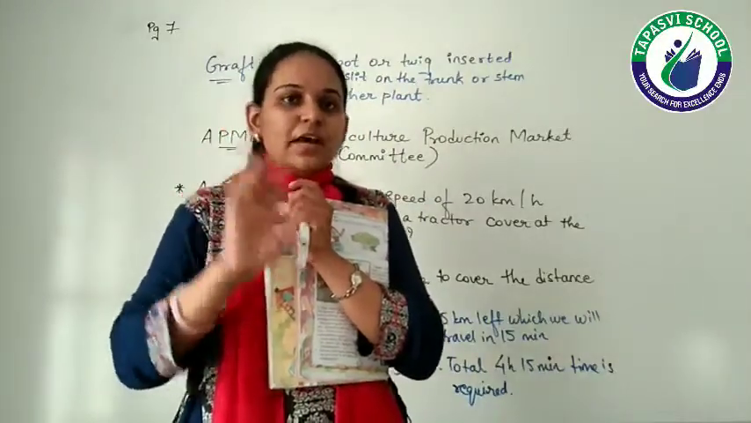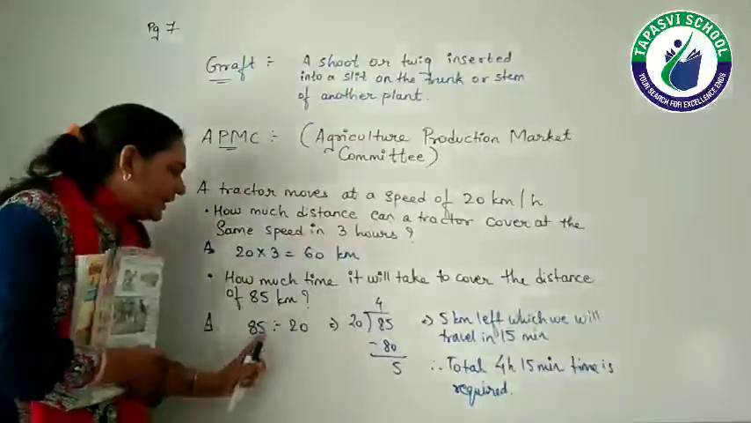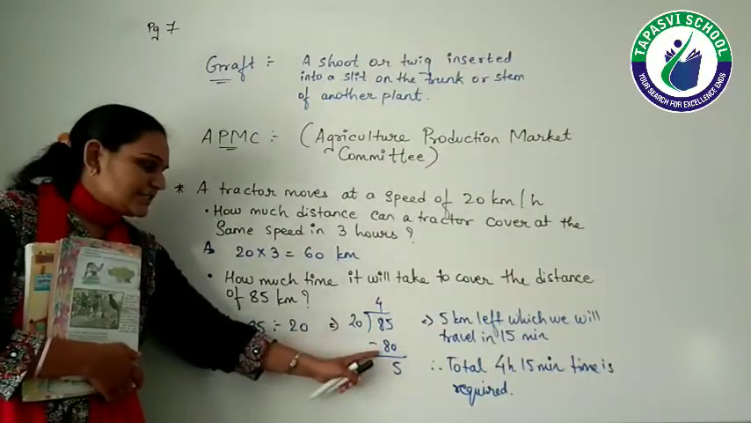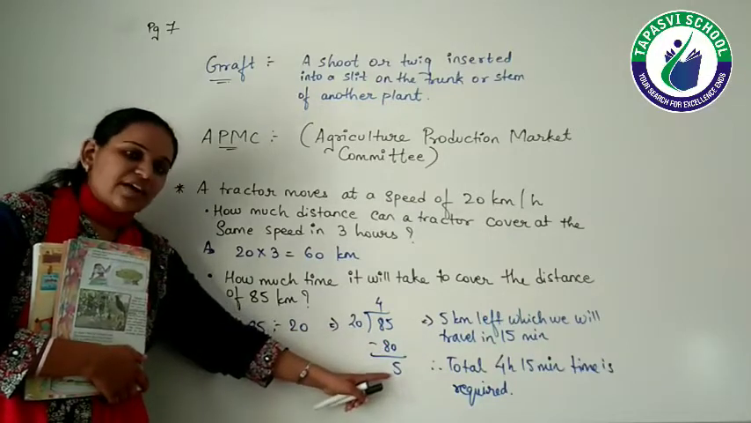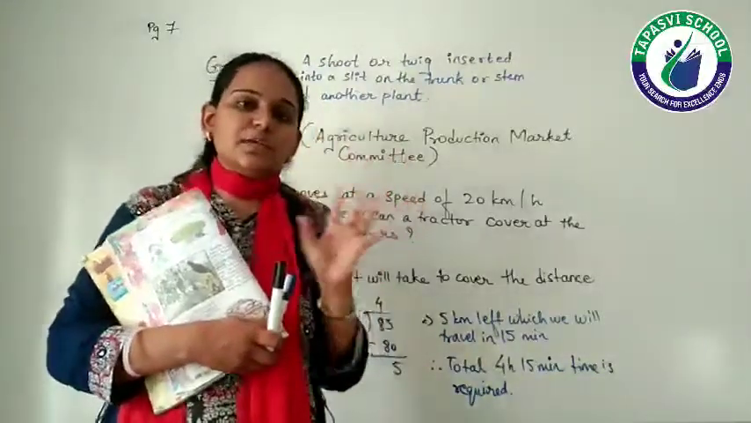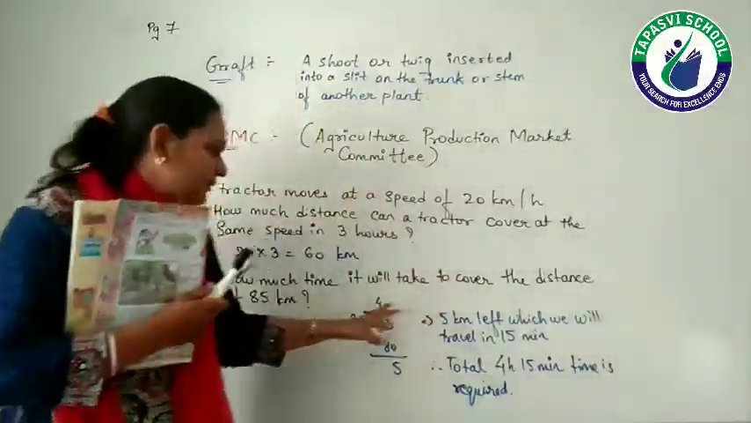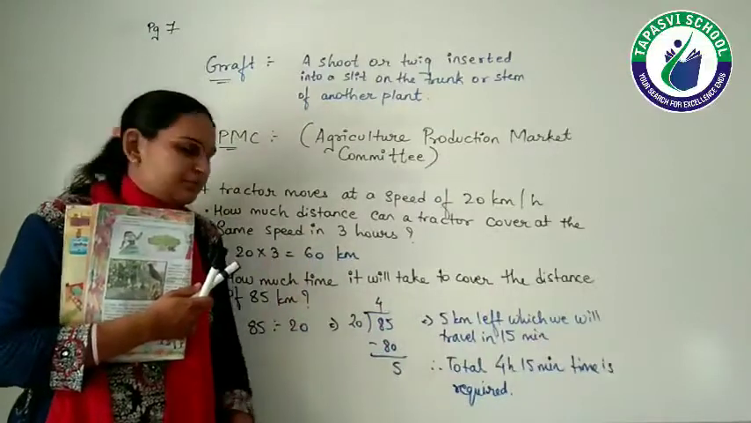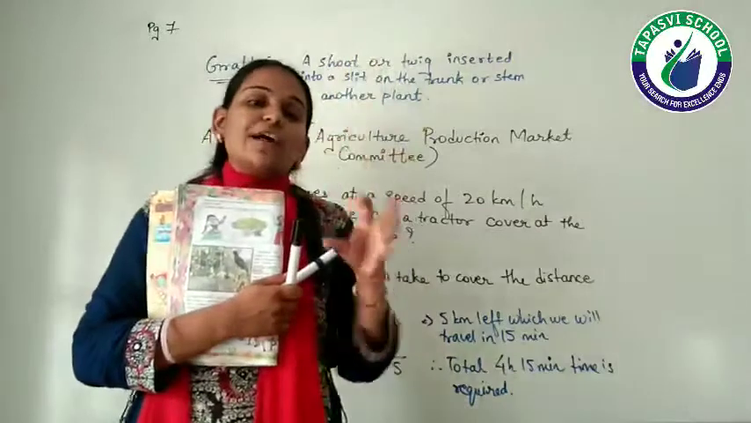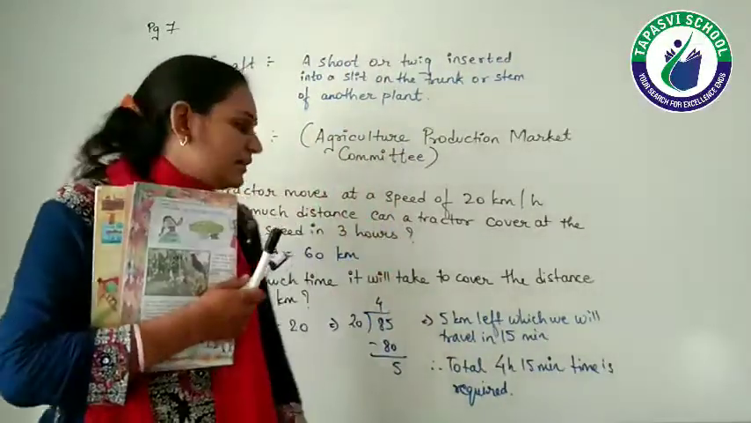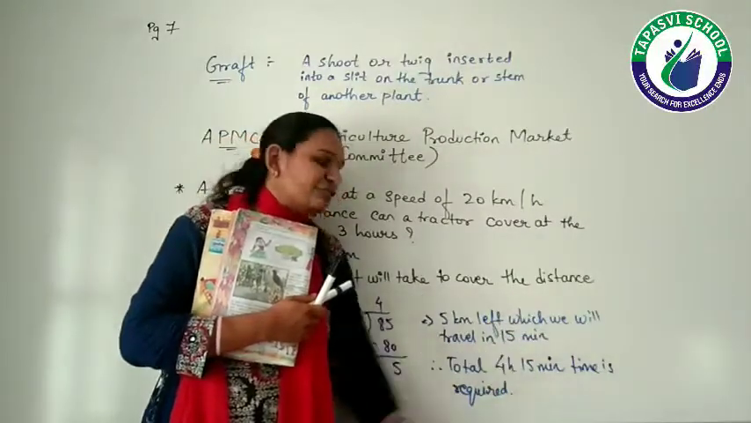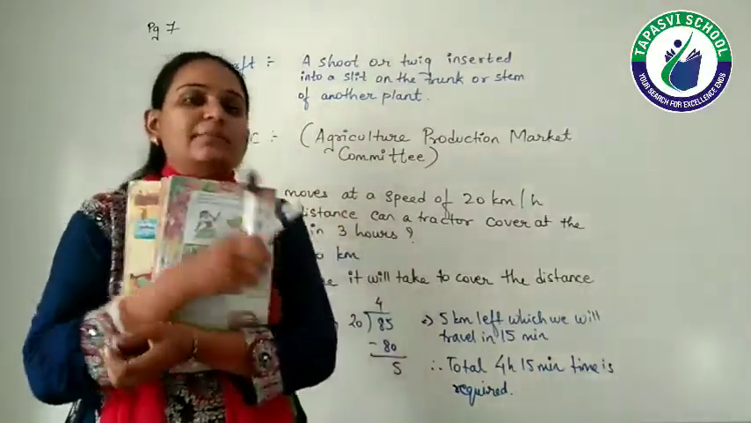Is it clear? Now let's understand the calculations. 85 divided by 20, so 20 fours are 80. 85 minus 80, that means 5. That means within 4 hours, 80 kilometer distance is covered. Now the remaining 5 kilometer question is there. Therefore, for 5 kilometer, how much time will be required? The 5 kilometer left will be traveled in 15 minutes. How are those 15 minutes okay, right?